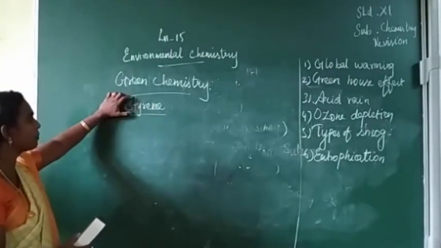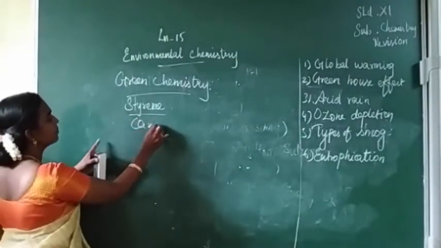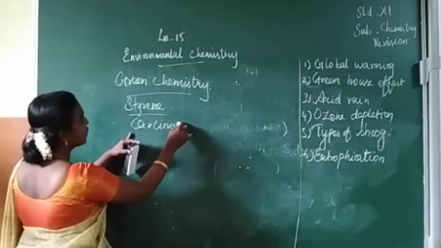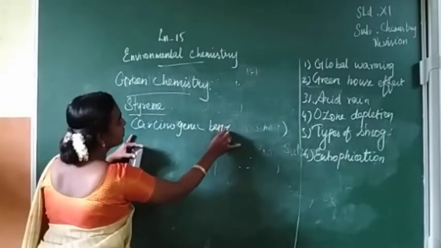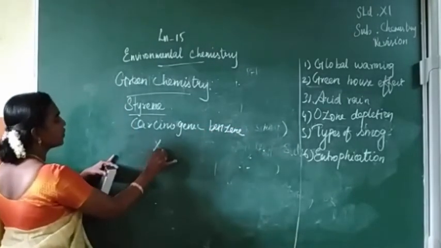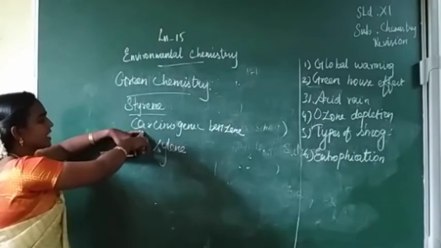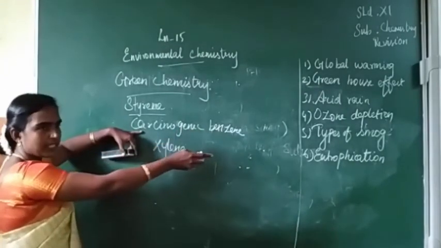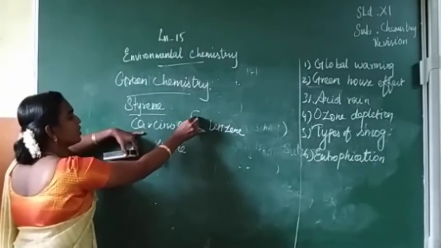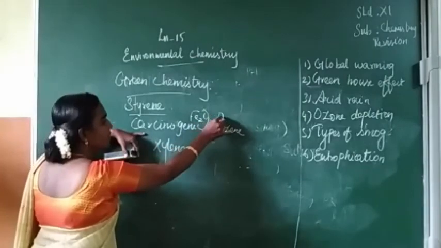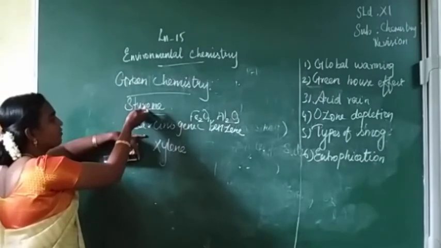One is from carcinogenic benzene, and one more way is that we can prepare it from xylene. Usually when carcinogenic benzene is reacted with ethylene, it forms ethyl benzene. Afterwards, when it is hydrogenated, that is reduced by Fe2O3, ferric oxide, or aluminium oxide as a reducing agent, it finally forms styrene.